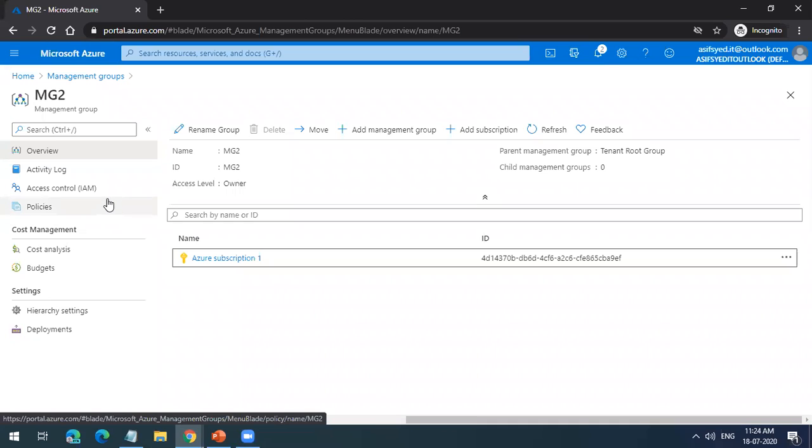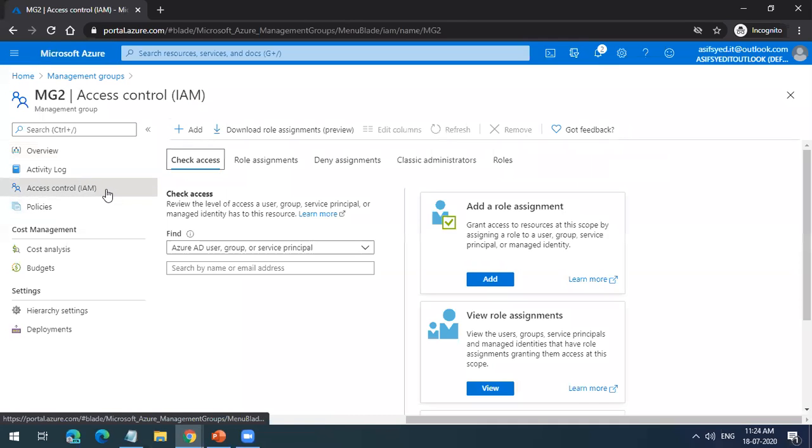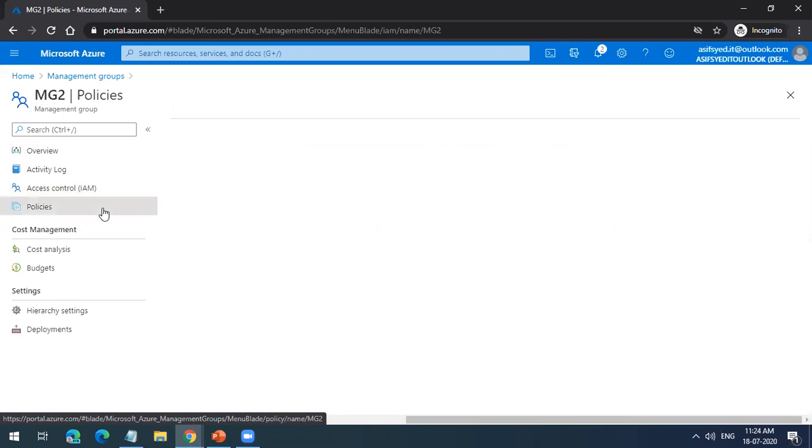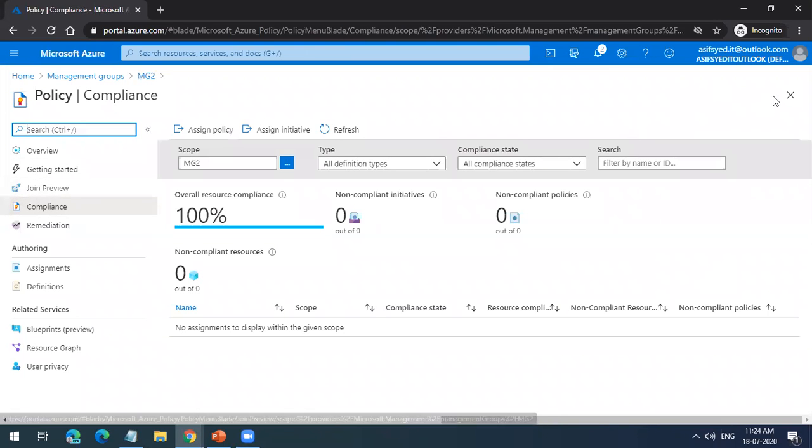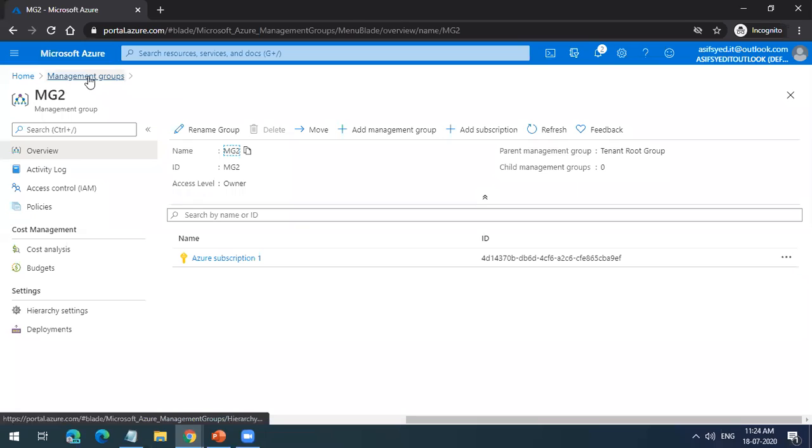You can give access based on the role. You can give assignments here, in access control. The other thing you can do is define policies. We'll come to these policies in a bit.